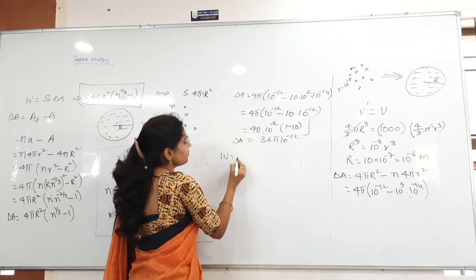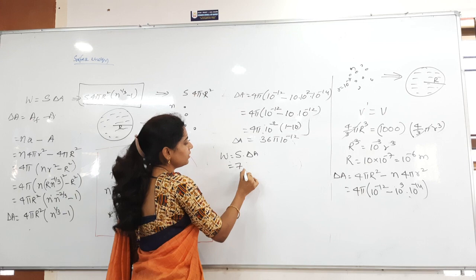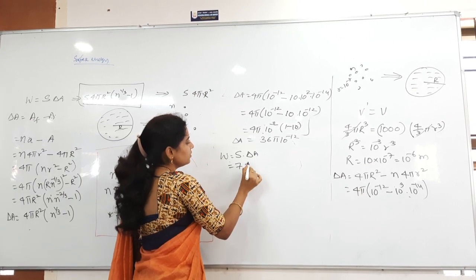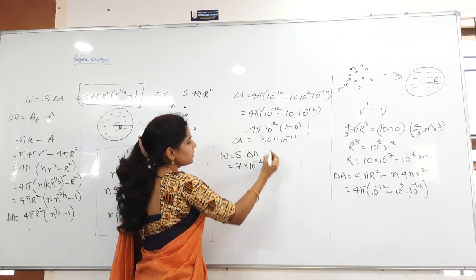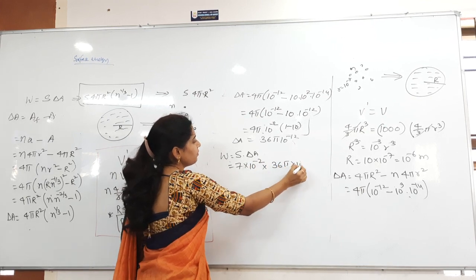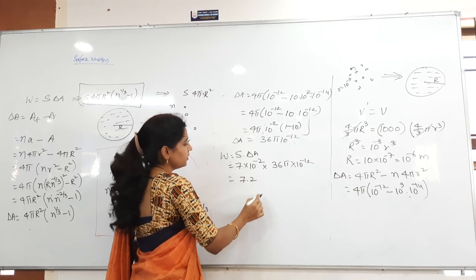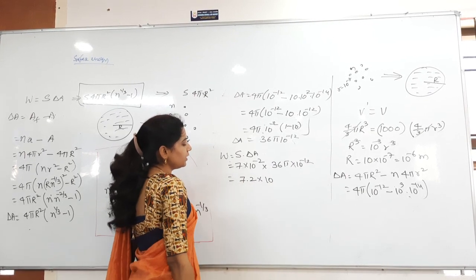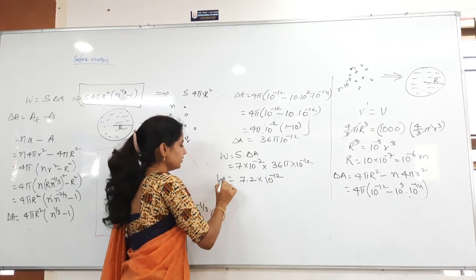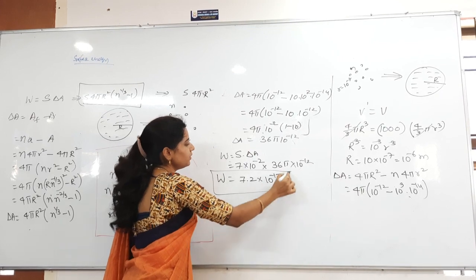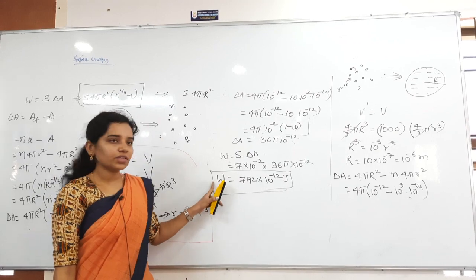Then work done is equal to what is the formula for us? Tension into area. Tension is how much here they have given us? 7.2 into 10 power minus 2, and then the change in the area is 36 pi into 10 power minus 12. So whenever you multiply everything, what is the answer? You will get 7.2 into 10 power minus 12, and finally 792. Okay, this is the work done.